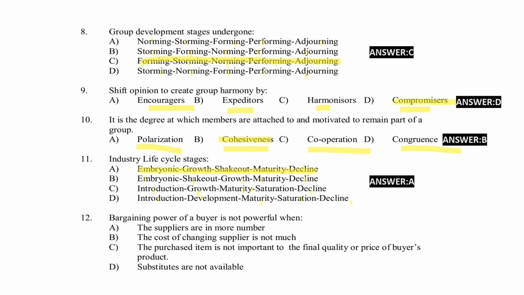Next, bargaining power of a buyer is not powerful when the supplier are more in number. The cost of changing suppliers is not much. The purchased item is not important to the final quality or price of buyer's product. Option D, substitutes are not available. Right answer for the question option D, substitutes are not available.